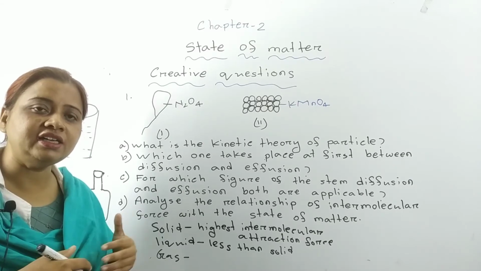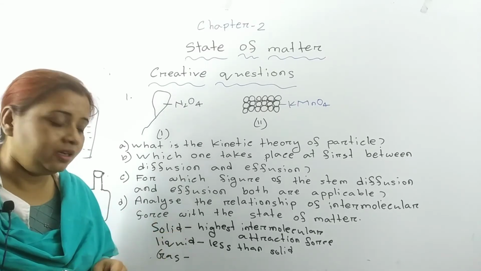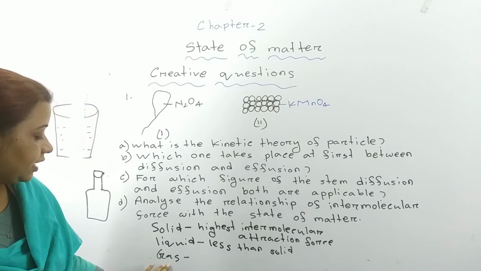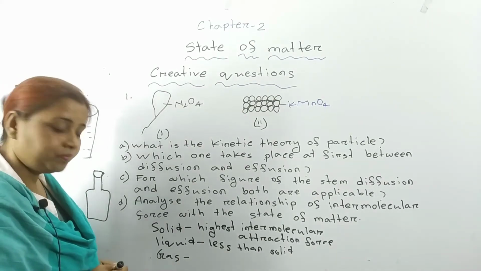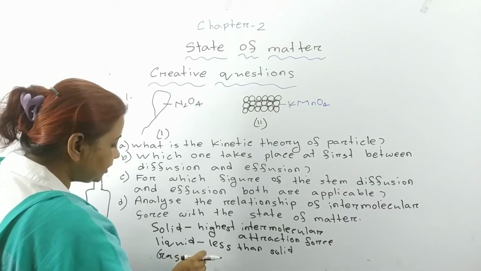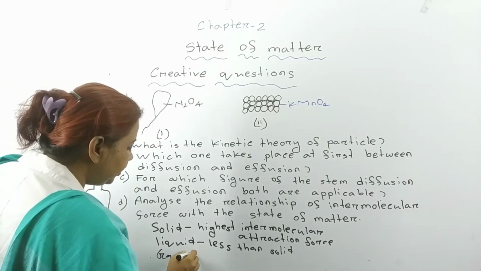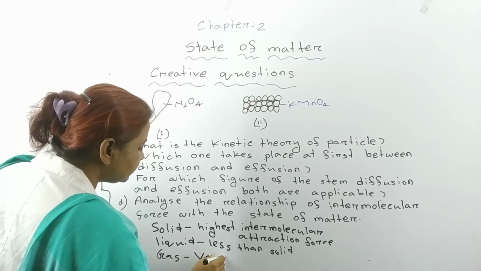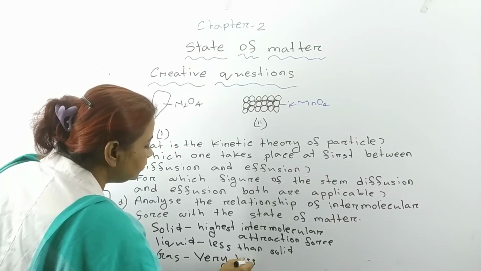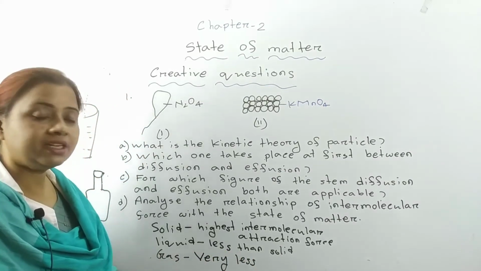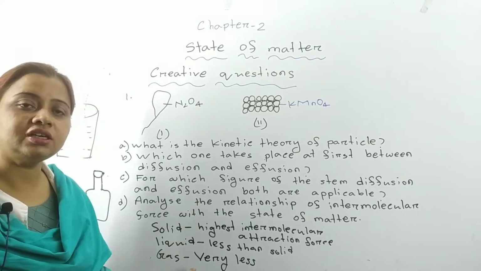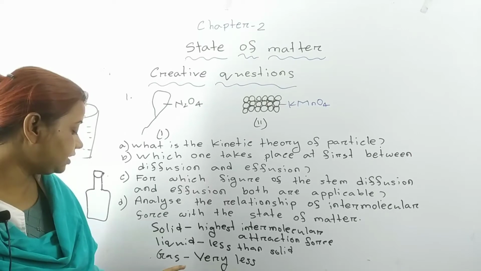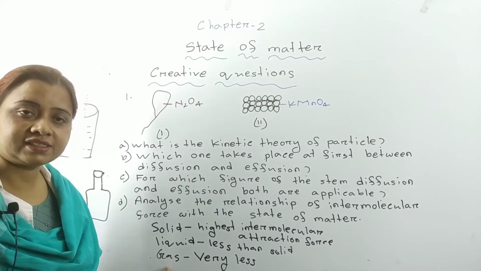They are running in a random way. That's why gas doesn't have any specific shape, and their intermolecular attraction force is very less. It is so less that we can say that it has no intermolecular attraction force in case of gas.